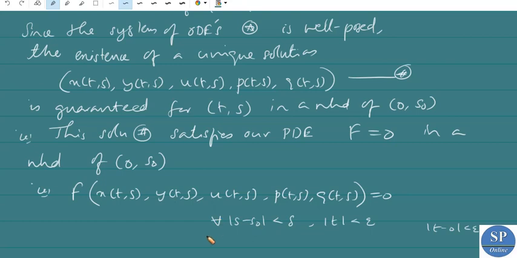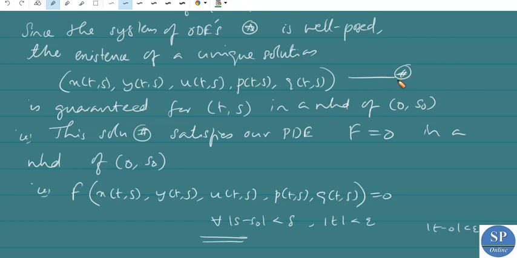So we have proved the existence of the unique solution in a parametric form x, y, u, p, q of the Cauchy problem. And that is the first part of the statement of the theorem.